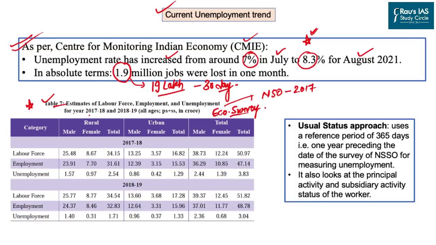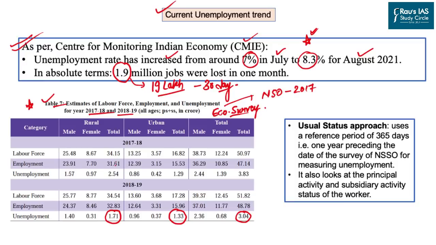As per this data, the unemployment and employment rate between 2017 to 2018-19 was around 3.4%. Out of this, the unemployment level in urban areas was just 1.33% and in rural area it was higher to 1.71%. Well, the data set is not relevant for you to mug up. You just need to go for the trend. It simply says that unemployment in rural area is higher than the urban areas.